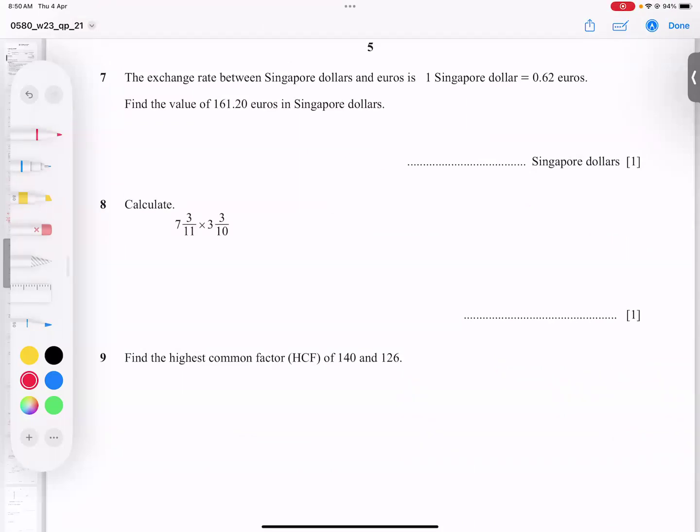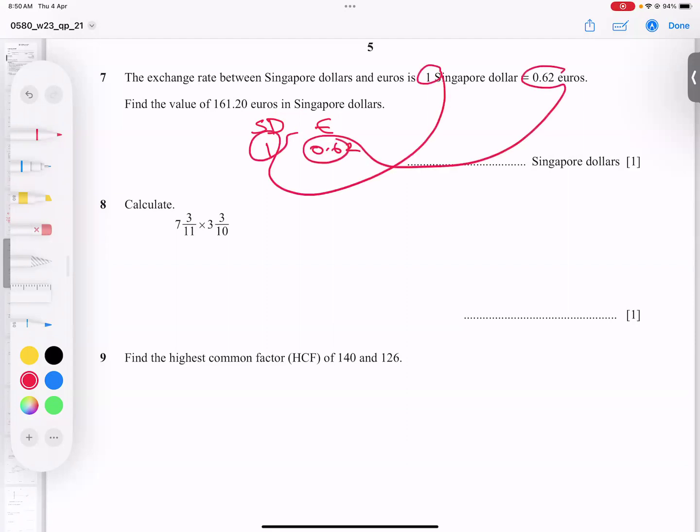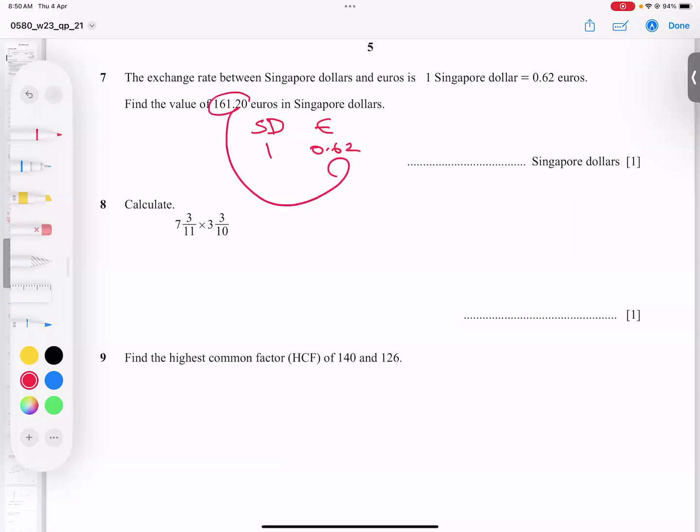The exchange rate between Singapore dollars and euros is given. He said that this many euros, how many dollars? Best technique: write here Singapore dollars, SD, no problem, and on the euro side, you know it. So we can put 1 and 0.62. This 0.62 comes under it. Now this euro amount, 161.20, will come under it, and simply I will follow cross multiply, with x.